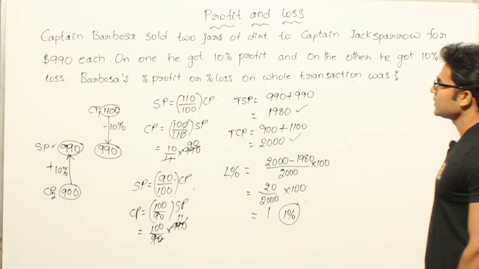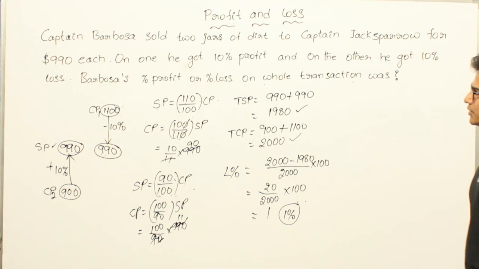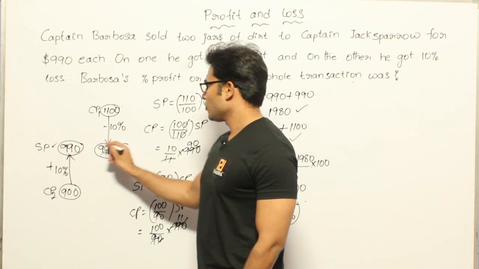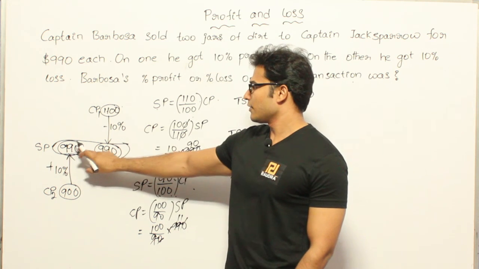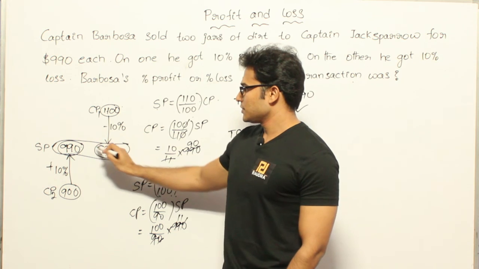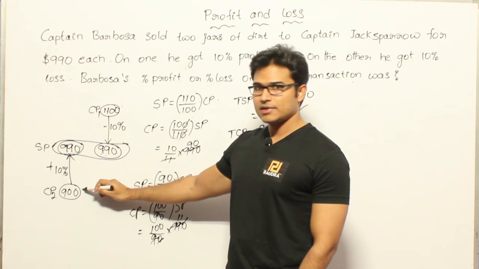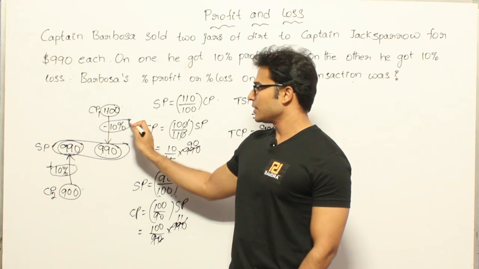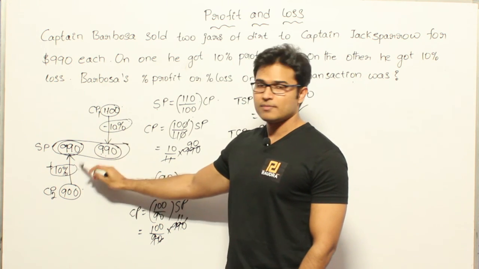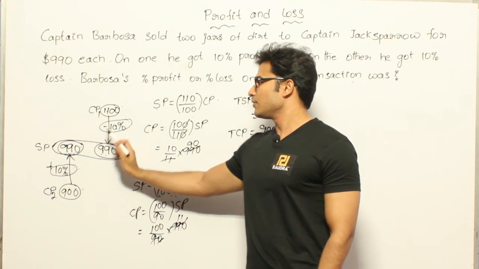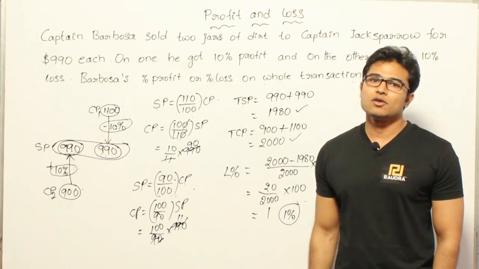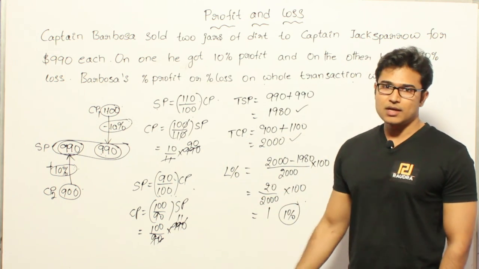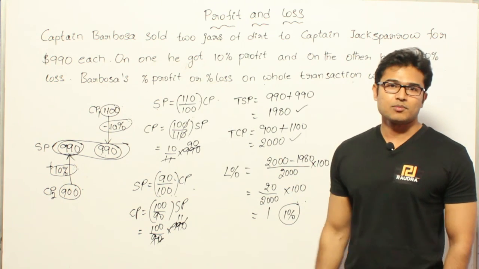Okay. So now what we shall see is, one thing you have to observe here is, whenever such a question is asked, there is a general formula here. So whenever we have same selling price but different cost prices, and on one we are making some profit percent and on other we are making some loss percent, if these two are same, then in general we can say that there will always be a loss. So how to show that? I'll now prove it. Okay, so in the next video I'll take a general expression and I prove it.